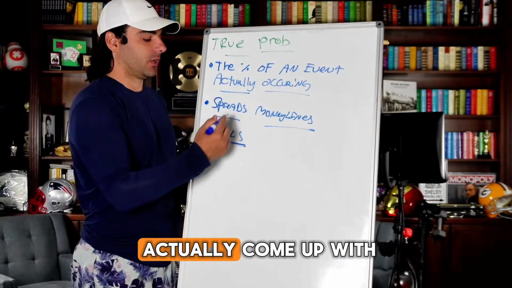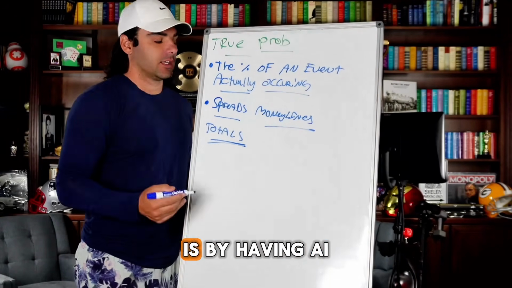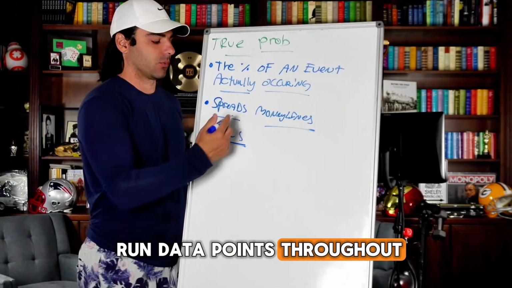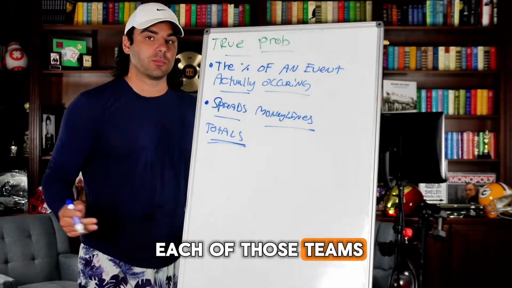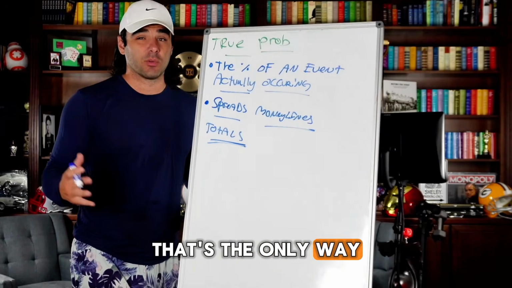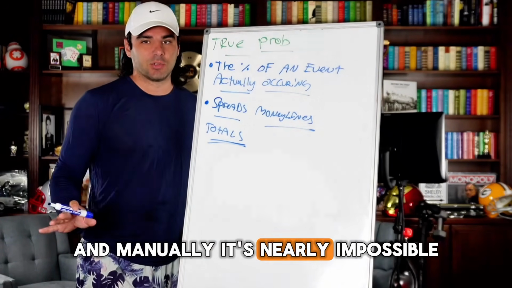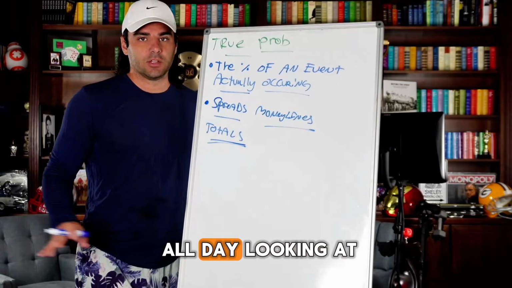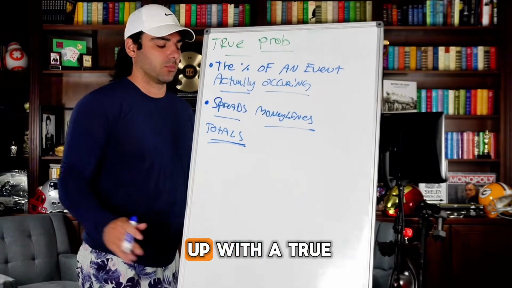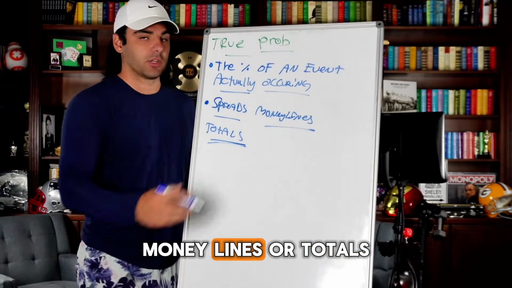The only way to actually come up with a true probability is by having AI run data points throughout all the players on each of those teams going against each other. That's the only way to really come up with a true probability, and manually, it's nearly impossible. You would spend probably all day looking at one matchup just trying to come up with a true probability for spreads, money lines, or totals.